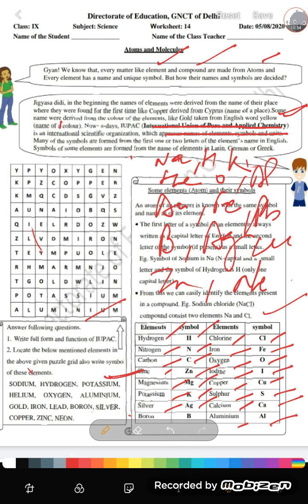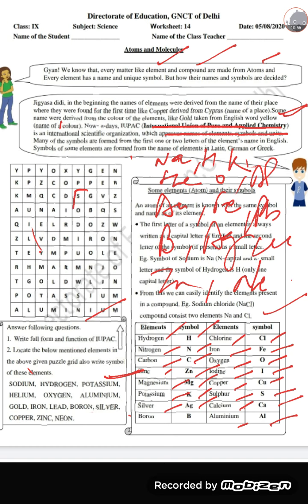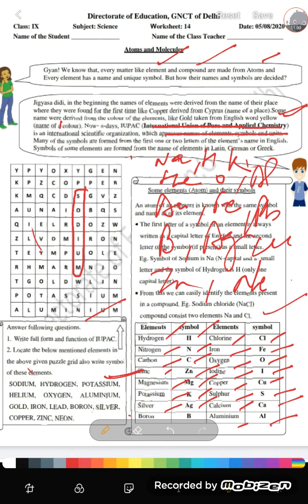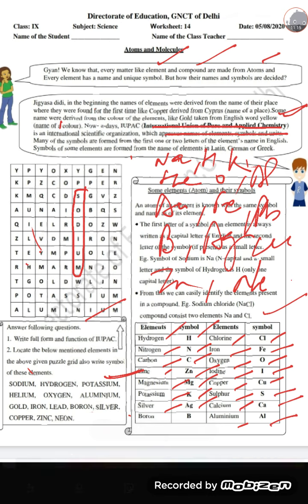Like we have sodium. Sodium we have here. Next, hydrogen. It's very interesting actually, and it's a good brain exercise also. So hydrogen, this is hydrogen.